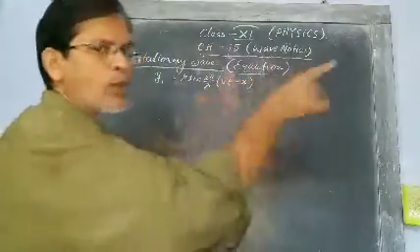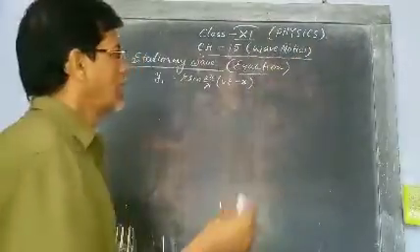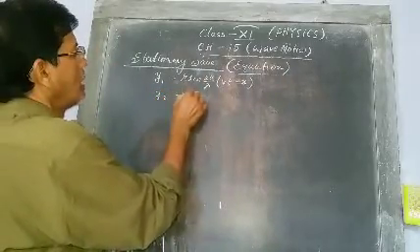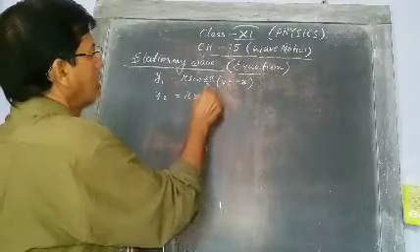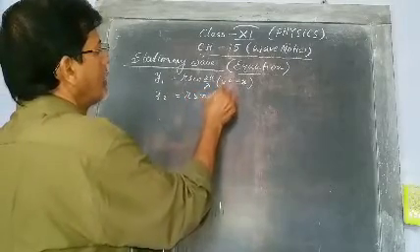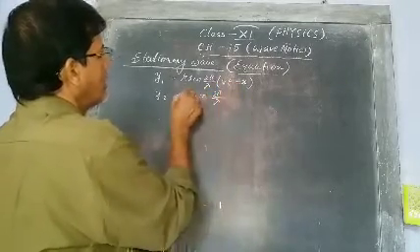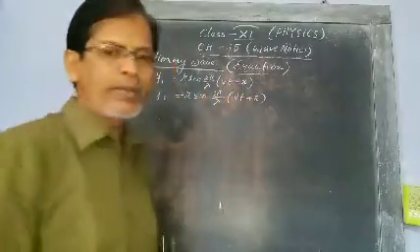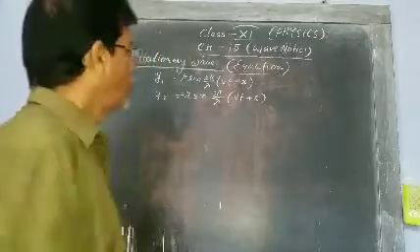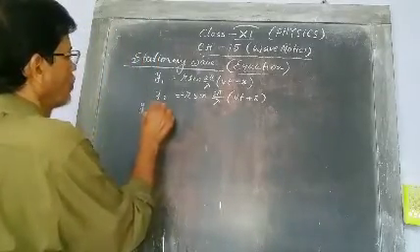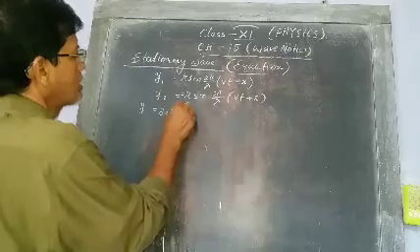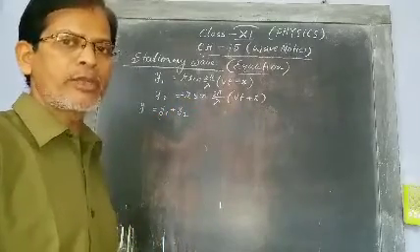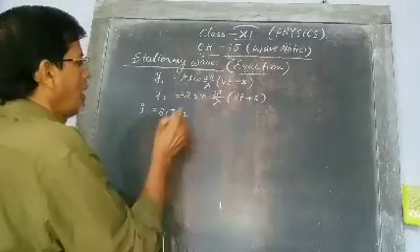This is moving in the positive x-axis, and the reflected wave will be y2 equal to r sin 2 pi by lambda (minus vt plus x). After superposition, what will we get? y equal to y1 plus y2. Superposition principle, so add these.